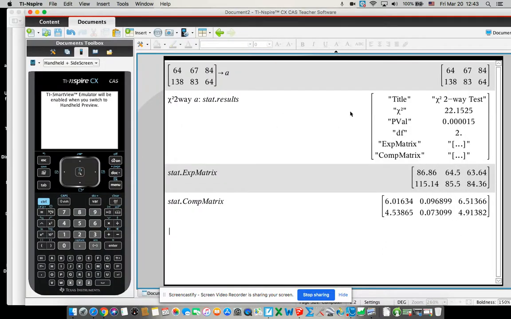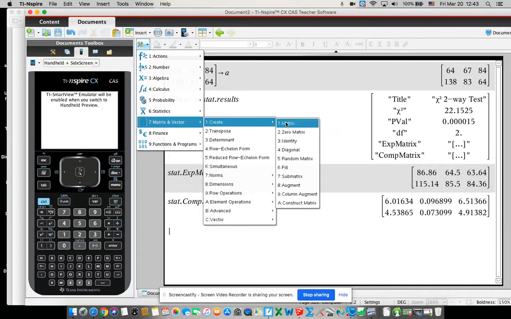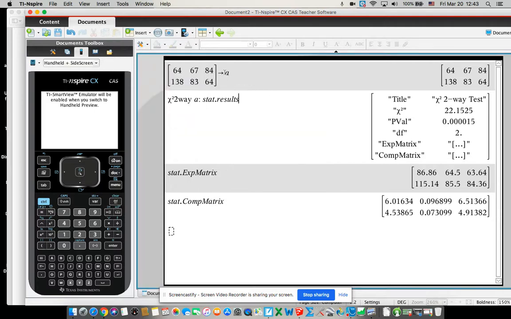Now, where am I getting all this from? Well, you should just be putting this in the calculator to start with. So that's one of the first things I did, was actually do the matrix, and I did the test just to start off with, and get my expected matrix. I did all that right off the bat, right from the beginning. So put your matrix in, right? You go to matrix and create a matrix, and then you save it. So I'm going to go here and store, right? So you're storing it as whatever you want.